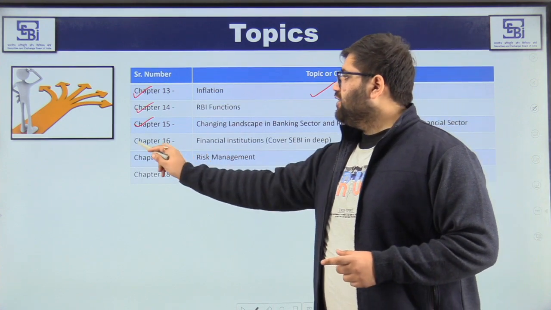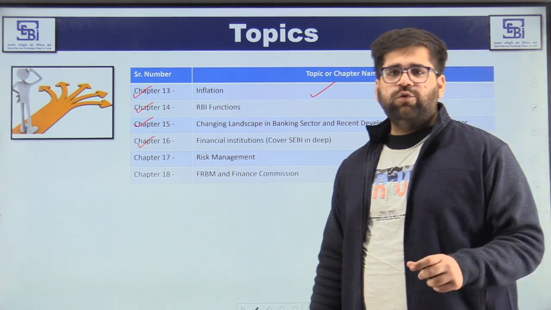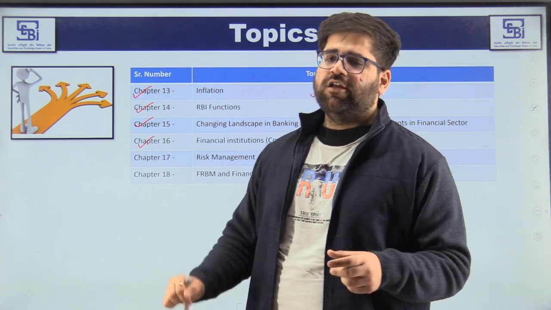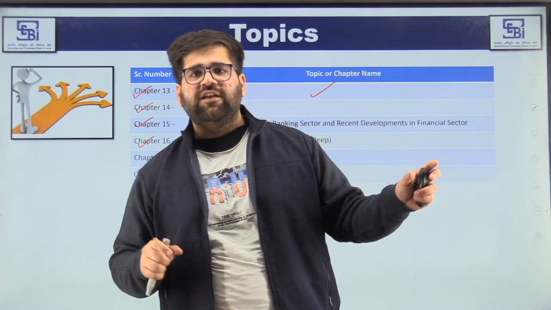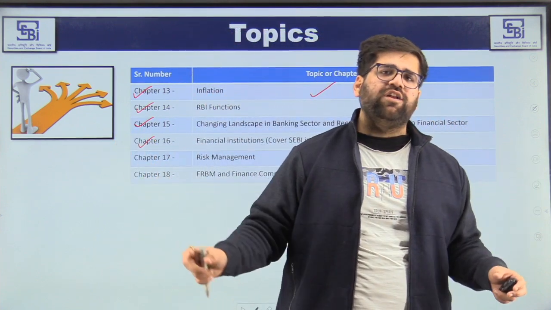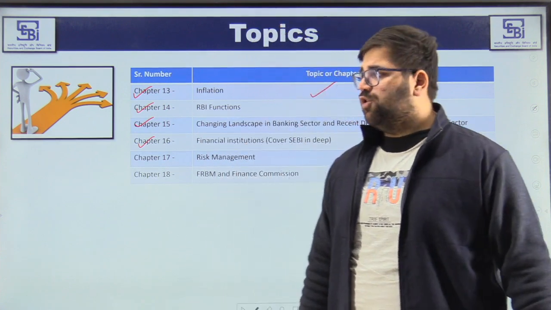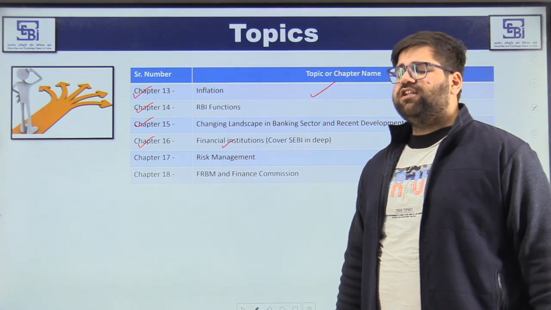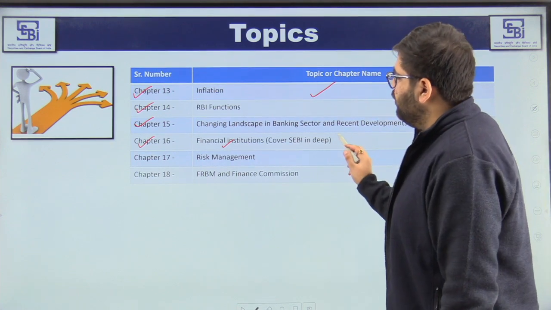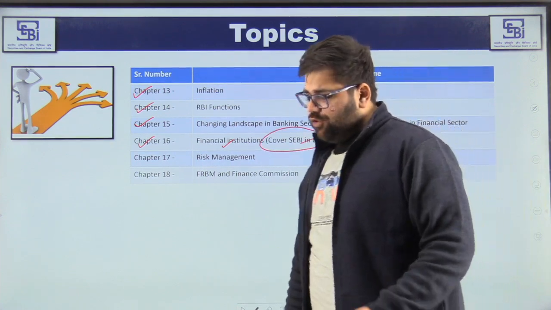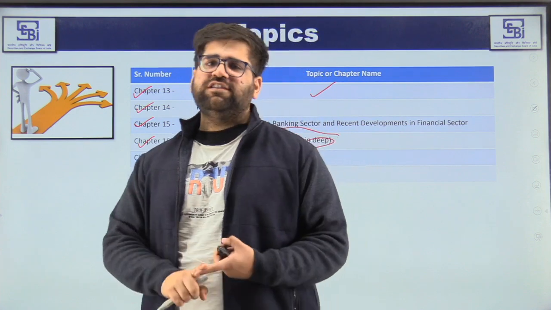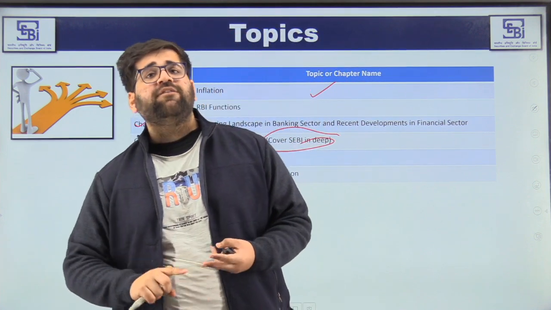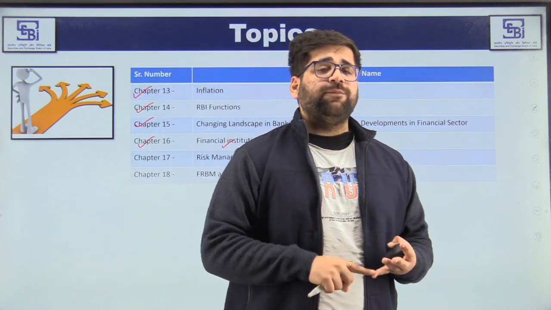Then chapter 16, this chapter is a must do because every year there has been a question that which body regulates this sector, which body regulates NBFCs, which body regulates bond market, so on and so forth. So you will have to first do financial institutions, but under financial institutions, specifically focus on SEBI. You will have to first understand what SEBI is all about, functions of SEBI, when was SEBI established, when was SEBI's act passed.